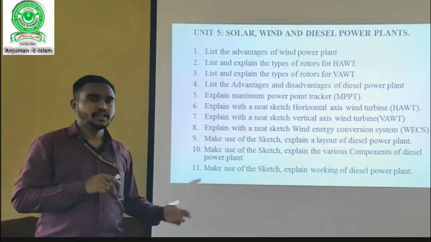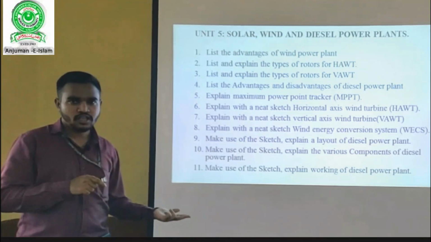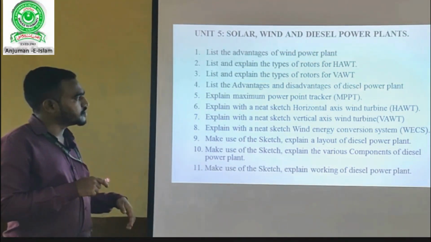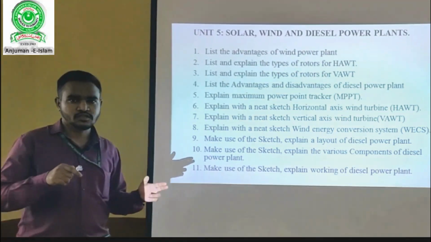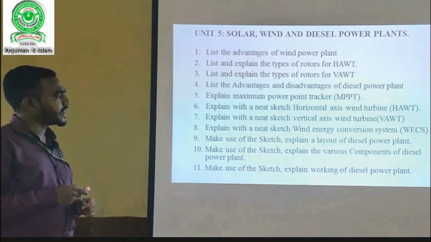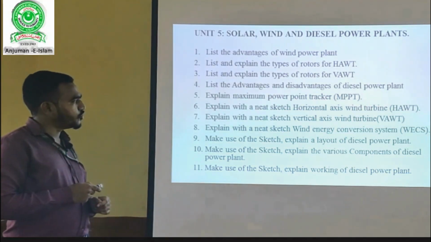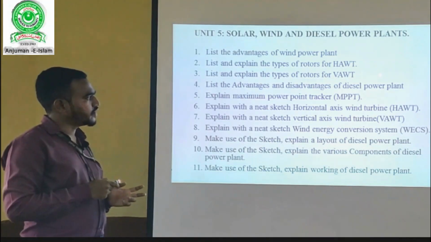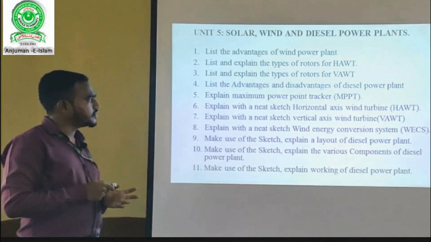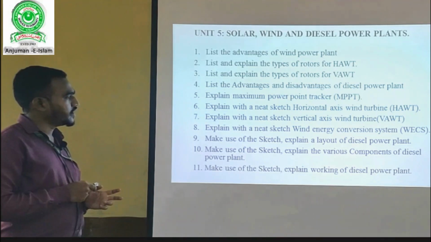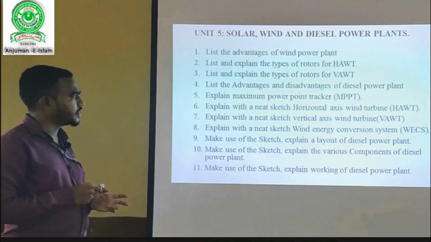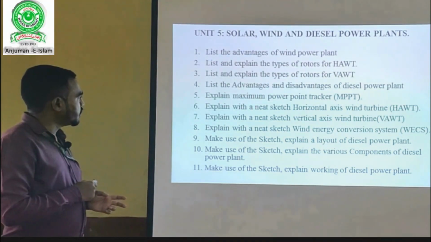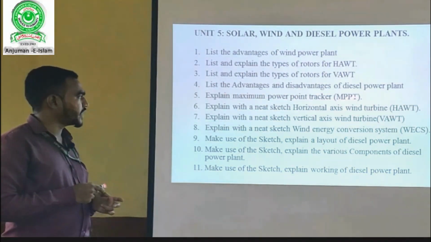In a diesel power plant, the fuel used is diesel only, no other fuel is used here. Usually this is used for standalone systems. This diesel power plant has components such as fuel pump, filter, combustion chamber, that is the diesel engine, then the turbine and generator. This diesel power plant usually has higher efficiency than the other power plants because it is used for only general purpose. Then fifth one, explain maximum power point tracker.